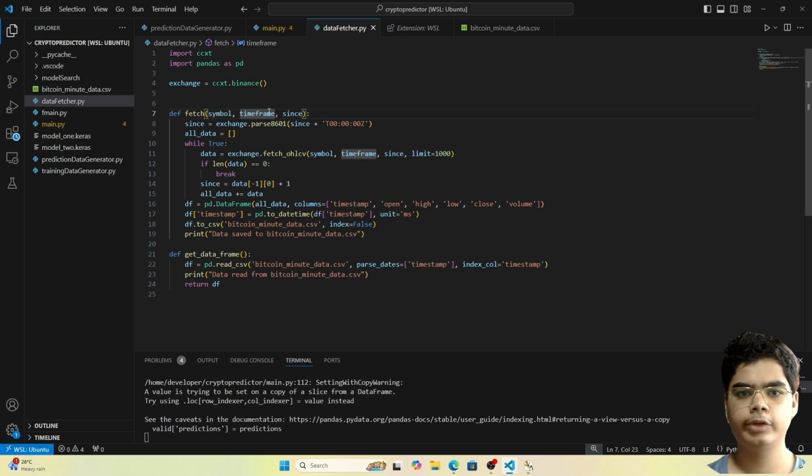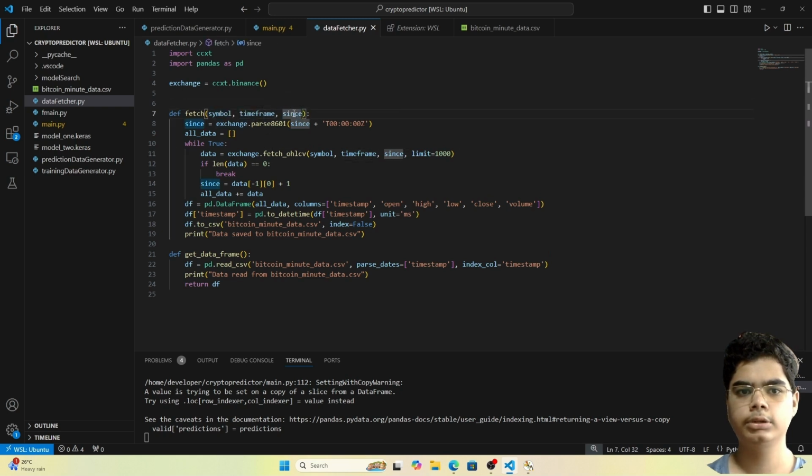And this is the time frame. If you have basic knowledge about stocks, you know that we can view the stock charts on a certain time frame, like 1 minute, or maybe 1 day, or maybe 1 hour. So this is that time frame.